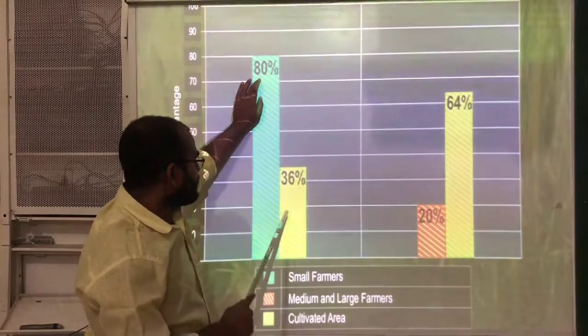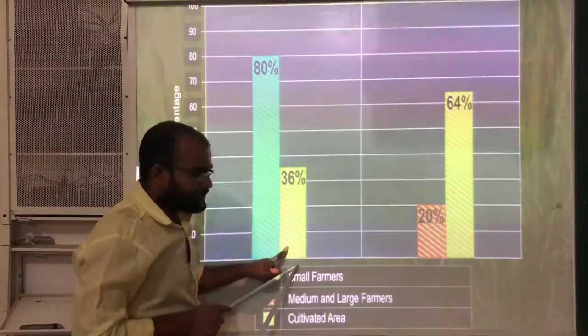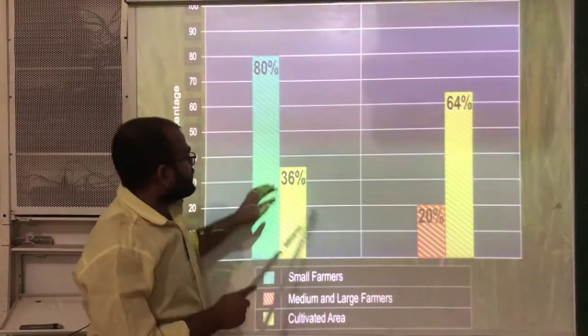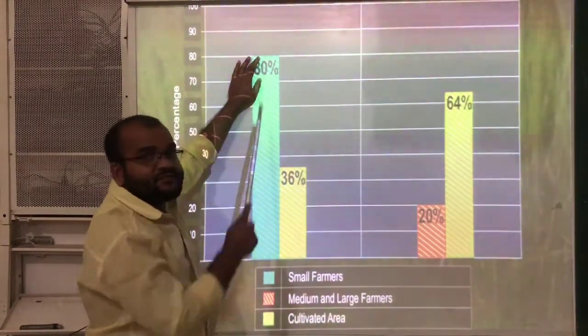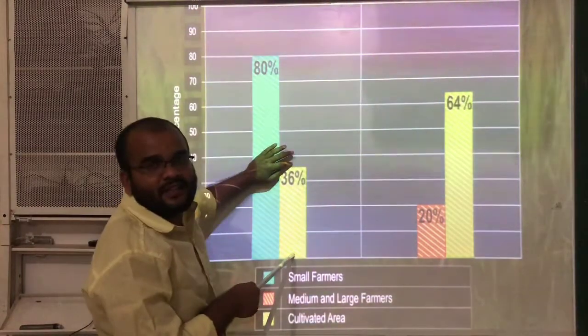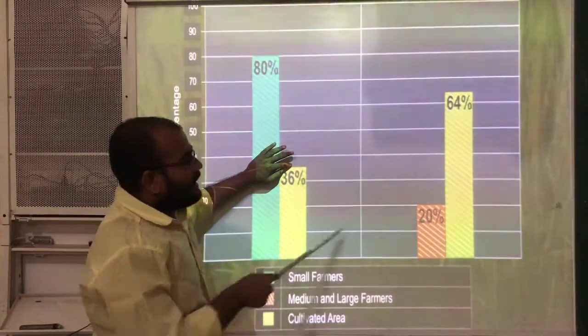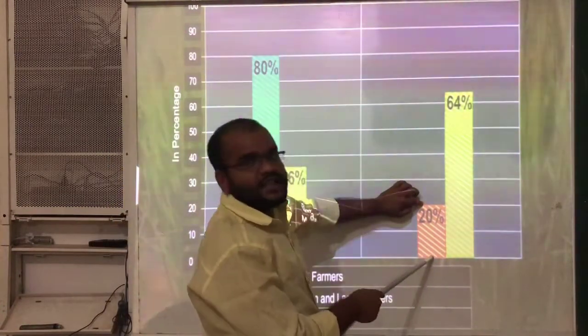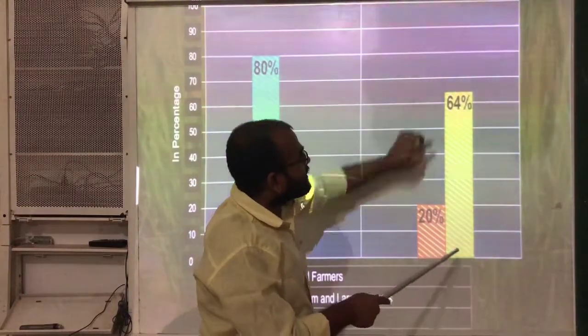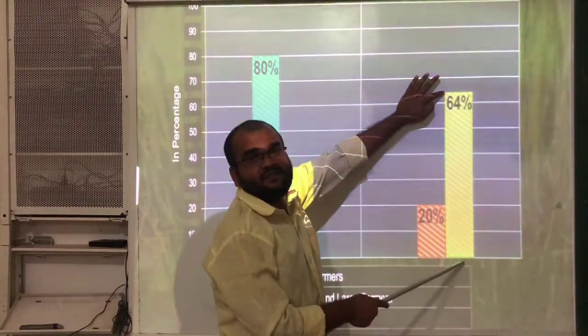Now let us see, this green color indicates the cultivated area. See, the 80% small farmers are cultivating only 36% of the land, and the 20% medium and large farmers are cultivating 64% of the land.